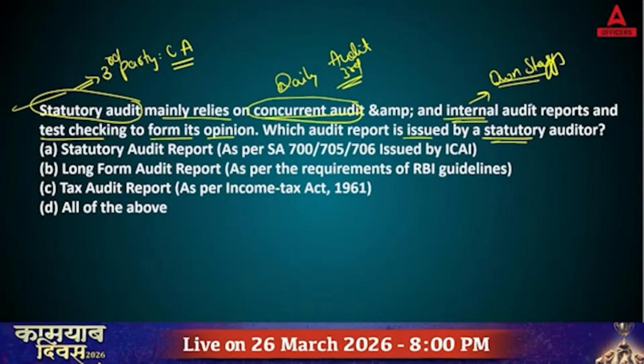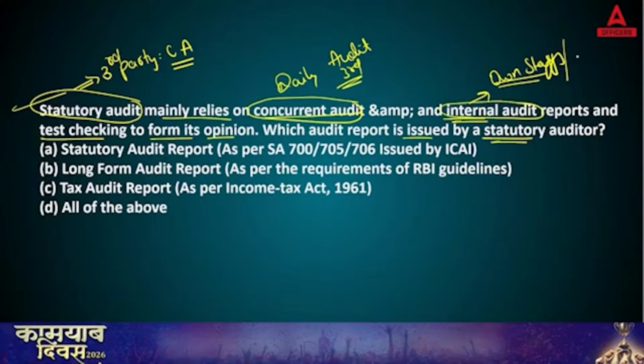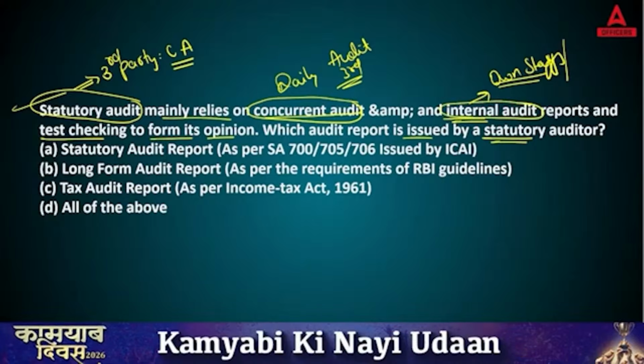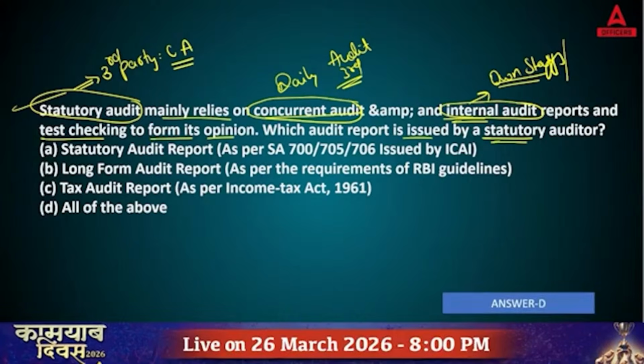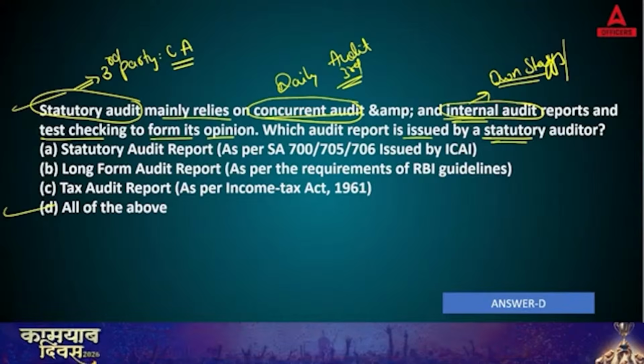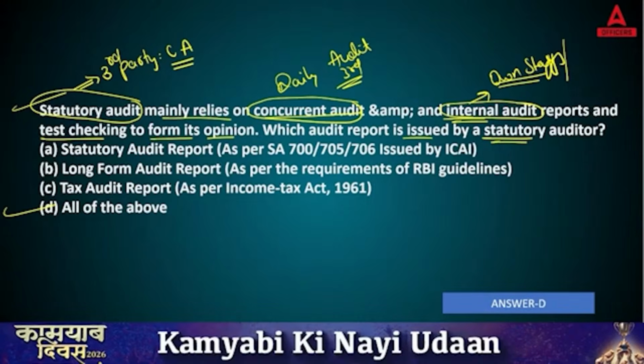Basically internal audit checks your norms and policies and then reviews them. So which report is issued by a statutory auditor? That is all of the above. All of the above reports are issued here, and remember, you have different deadlines to submit them. So the right answer of this question is D.